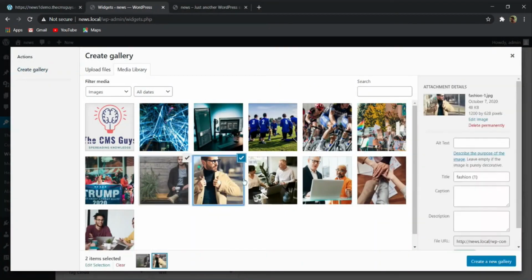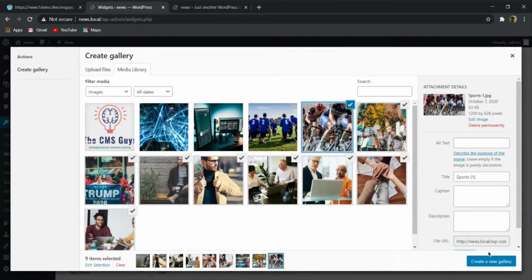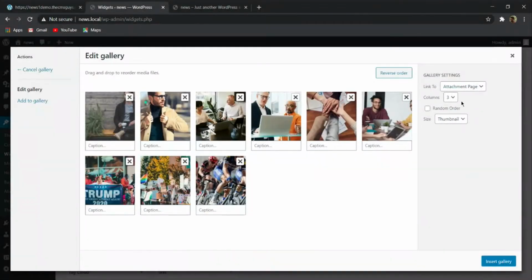So suppose let me add here 1 2 3 4 5 6 7 8 9. So here you can see that I have added 9 images. So here it will ask me to link to attachment page, or if you want to make a link to none, or if you want to link to a media file.